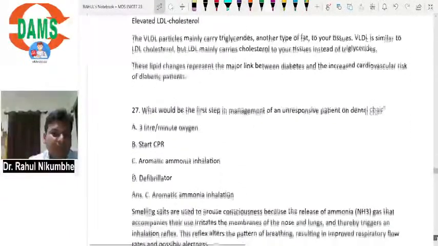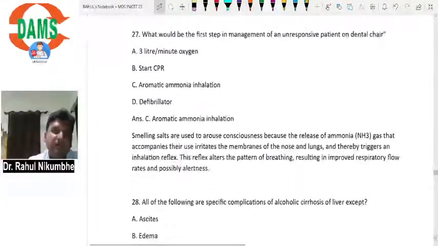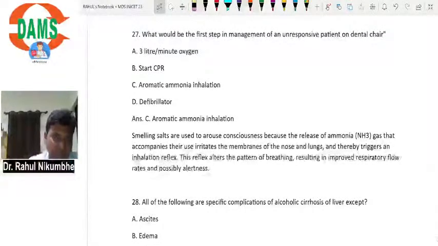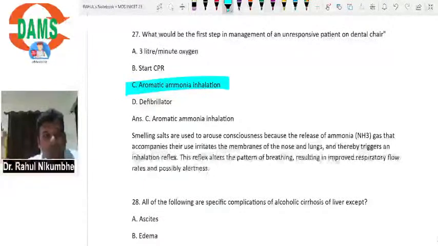What should be the first step in the management of an unresponsive patient on dental chair? Now patient is unconscious. Generally we keep aromatic ammonia inhalation with us. There is a swab and we will give them, or we also have a gas. This ammonia irritates the nerves which are present in the nose and lungs, and it will trigger the inhalation reflex. So patient will get a strong stimulus, nerves will be irritated, and patient may become conscious.